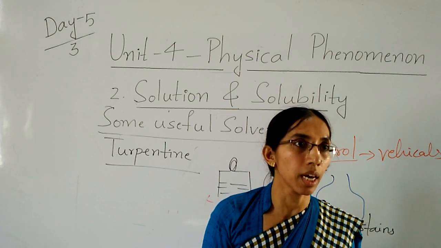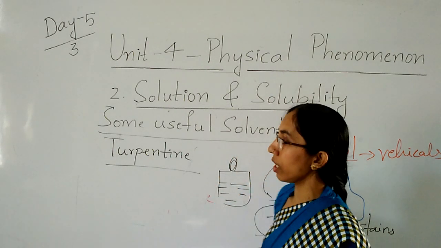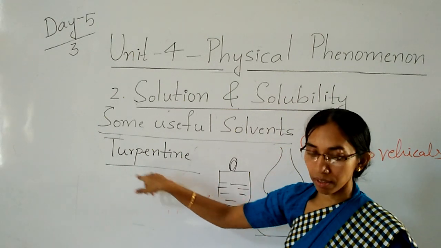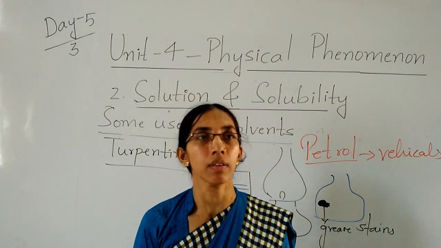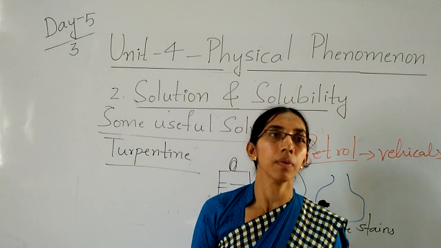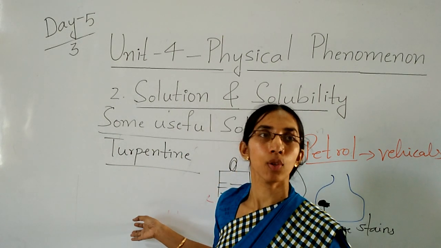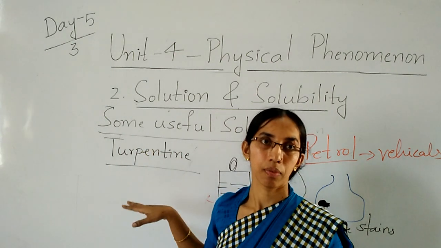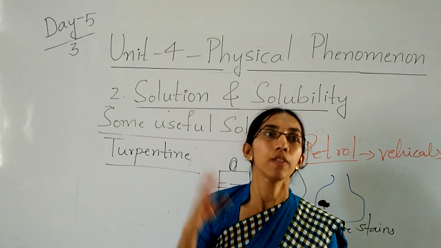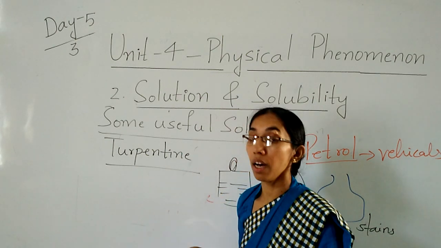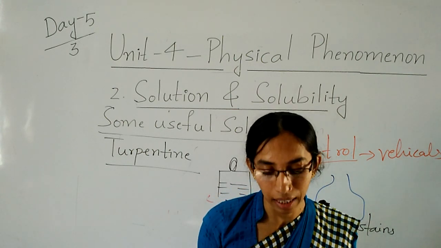We use turpentine in oil painting as a thinner, especially to keep our paint brushes clean, because oil paint is very thick. If it touches anywhere, it won't go. Like that, for the brush also, when we use oil paint and apply it on the wall, it won't go. So we use turpentine, which makes the brush very clean.